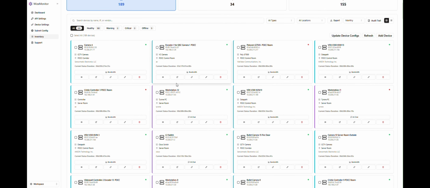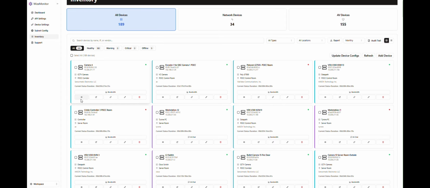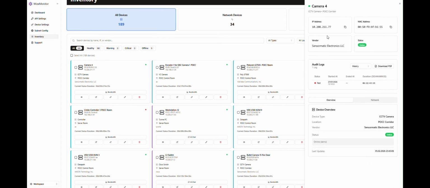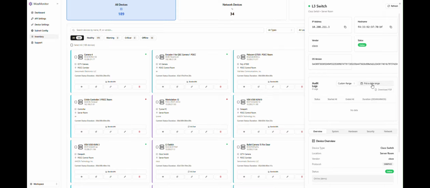To view more information about any device, simply click on it. This opens the Device Details panel. Here you'll see key information such as the IP address, MAC address, vendor, current status, and last check time. Depending on the device type, you can explore additional tabs, including Overview, System, Hardware, Resources, Security, and Network. The Audit Logs section displays the device's status history, including when it entered healthy, warning, critical, or offline states. This history can also be exported as a PDF.